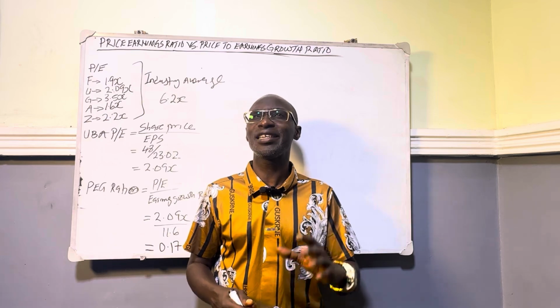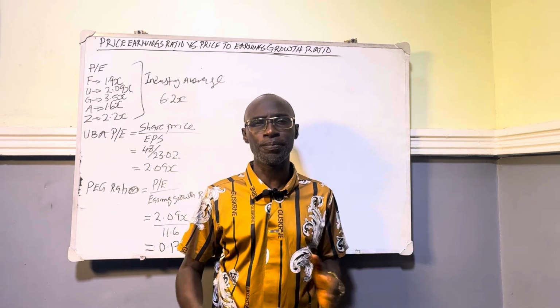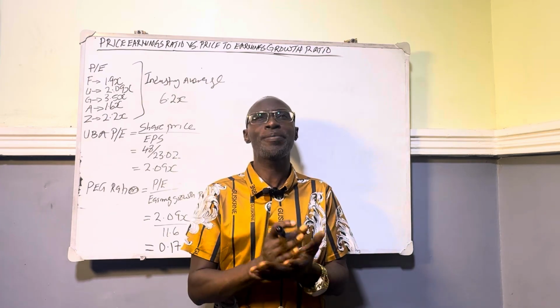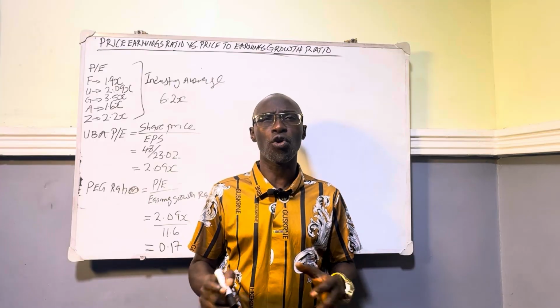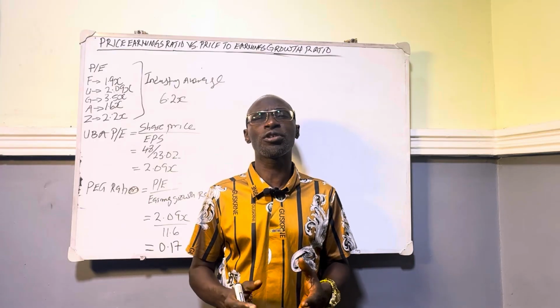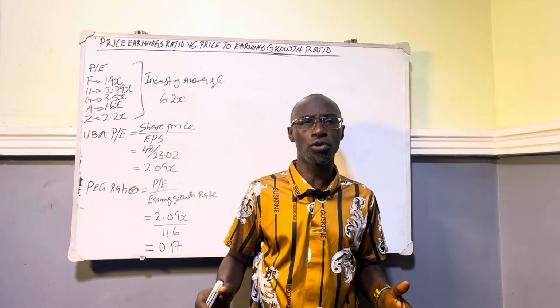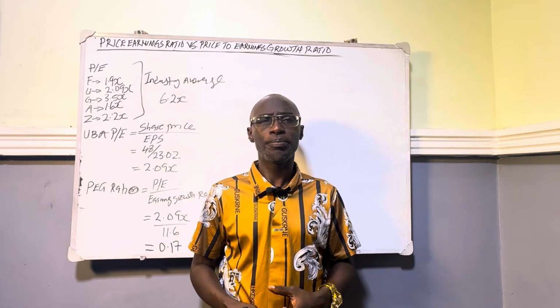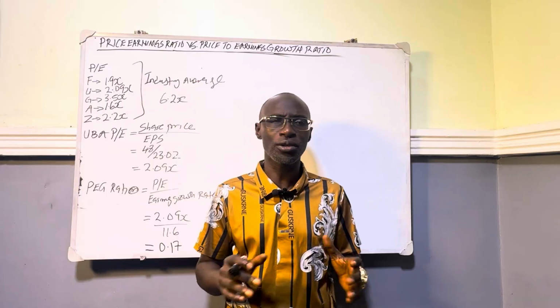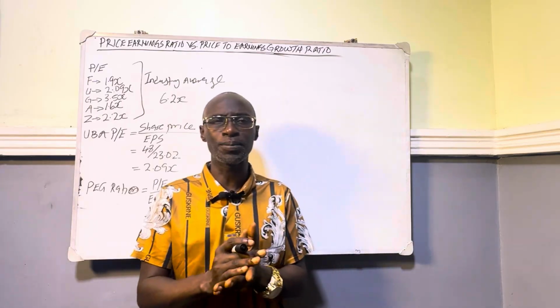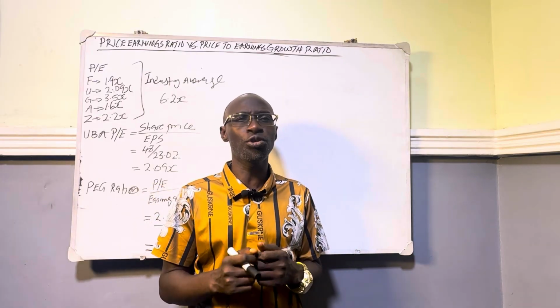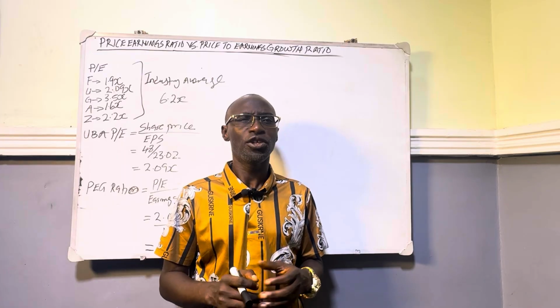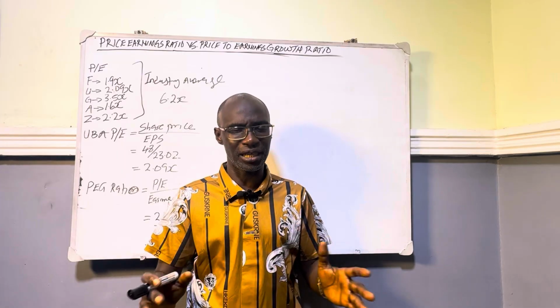When you are buying a stock or shares of any company, you must know if the stock you are buying is an overvalued stock or an undervalued stock. And what is going to tell you if the stock is overvalued or undervalued is your price to earnings ratio or your price to earnings growth ratio. The PE ratio, which is price to earnings ratio, is the ratio of the company's share price to the company's earnings per share.